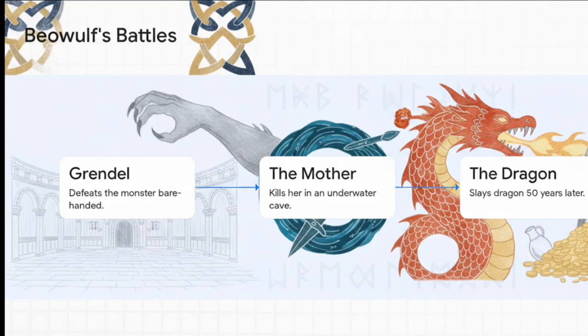Fast forward 50 years, and an elderly King Beowulf still steps up to slay a massive, fire-breathing dragon that's guarding a hoard of treasure. He defeats the beast, but tragically dies from his injuries, securing his ultimate heroic legacy.